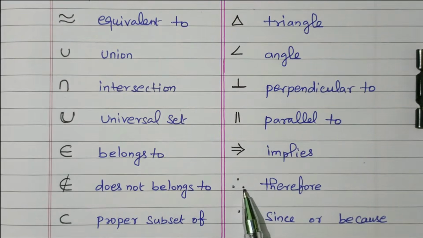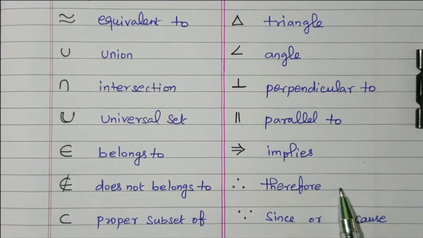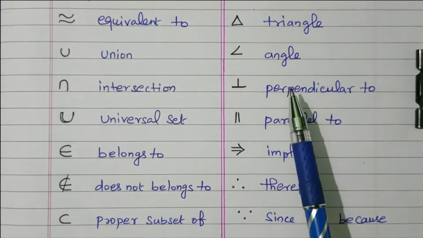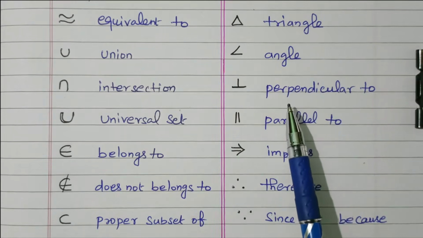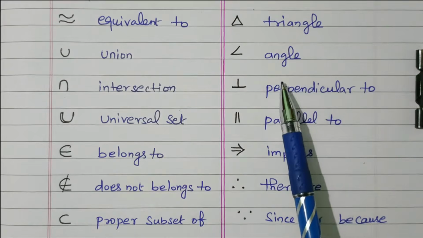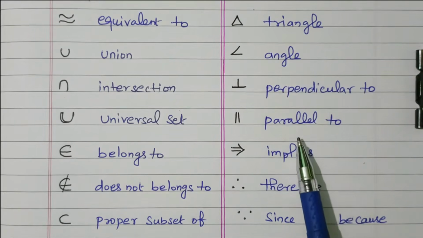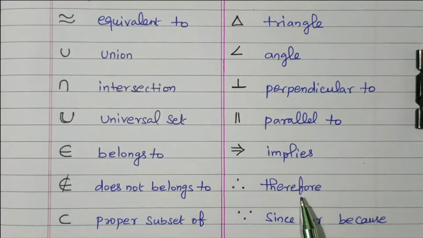Then therefore, three dots. If the three dots are in reverse order, it means since or because, due to this. So therefore we can say like that. Since or because, right? So this is coming under the triangle or perpendicular symbols. Triangle, angle, perpendicular to, parallel to, implies, therefore, and since or because.